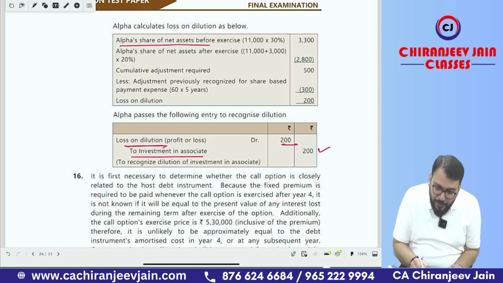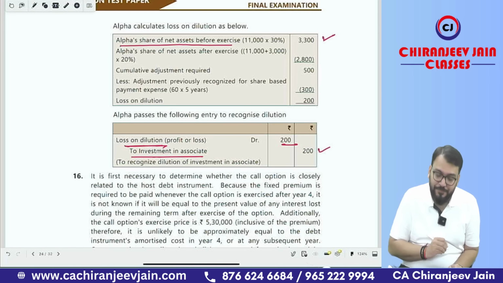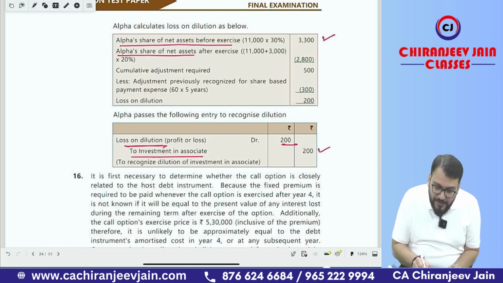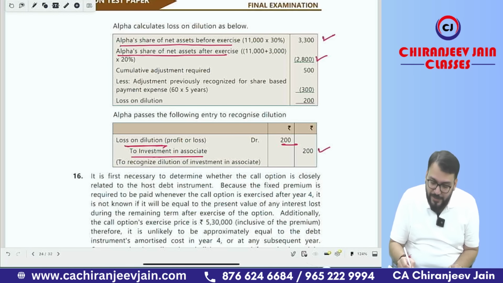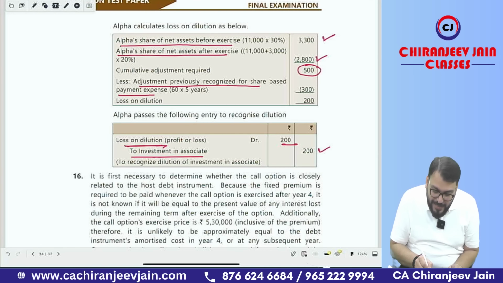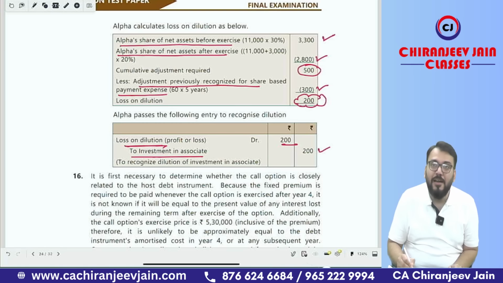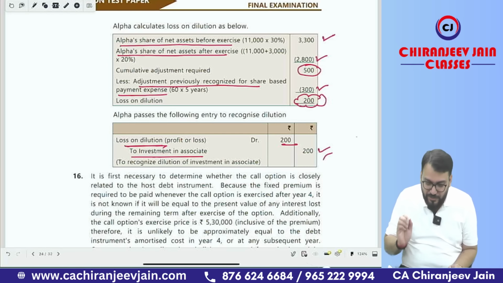Alpha share of net asset before exercise 3,300. Alpha share of net asset after exercise, that is 11,000 plus 3,000 into 20%, that is 2,800. Cumulative adjustment required 500. Adjustment previously recognized for share based payment transaction is 300. So what is the dilution required? The loss on dilution which is transferred to P&L will be 200. This is the journal entry.